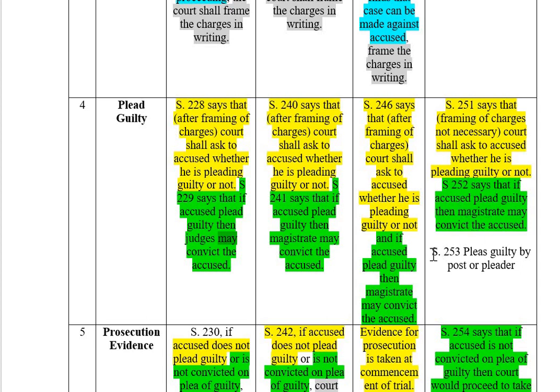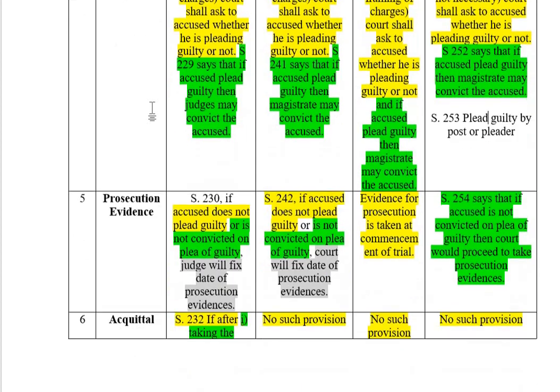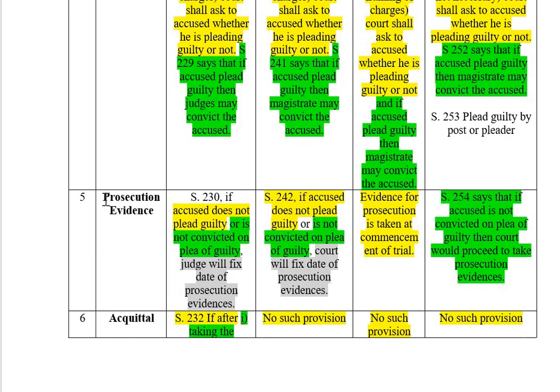Section 253 provides that he can plead guilty by post or by pleader. These are petty matters, mainly in cases of fine. So instead of appearing personally, he sends it by post or through his or her pleader. After the plea of guilty, if he is convicted, fine. If the accused is not convicted, then the court will proceed to take prosecution evidence.